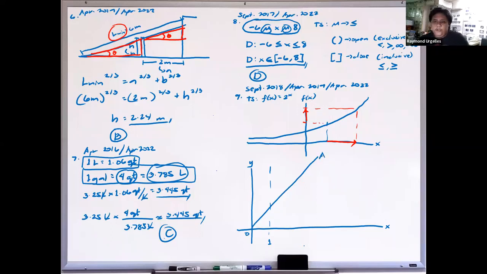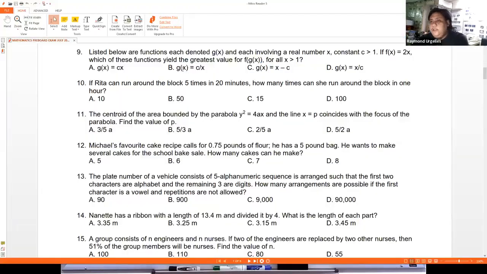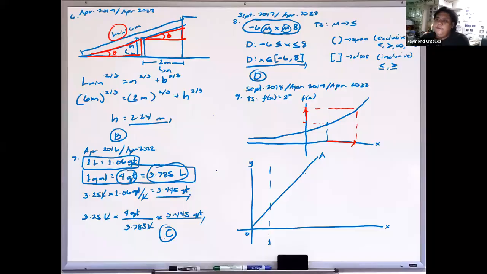Di ba? For letter B, ito yung letter B natin. So g of x equal to c over x. Di ba? So remember, yung graph ng 1 over x, if you are familiar with 1 over x, hyperbola yan, di ba? Na nakatilt. Okay? So like this one. Yung asymptote natin are the axes, the coordinate axis. So ganito yung magiging graph niya.